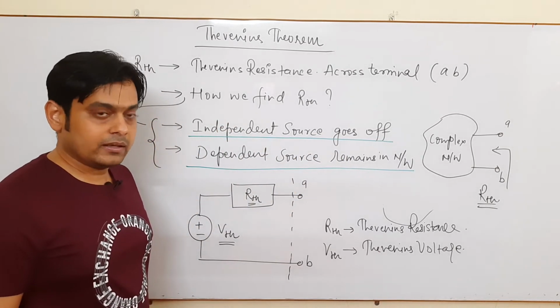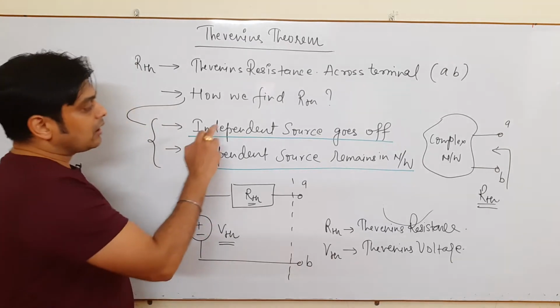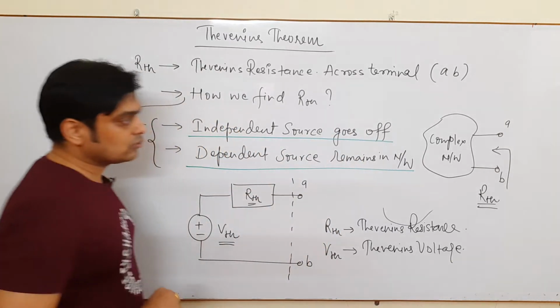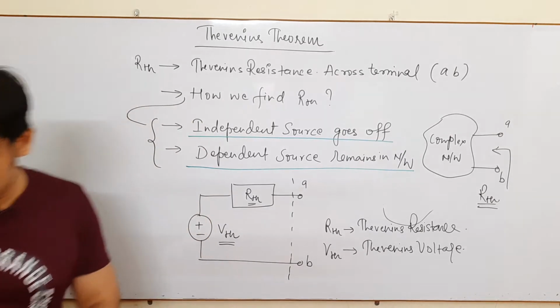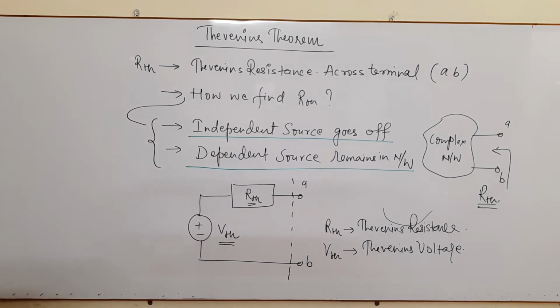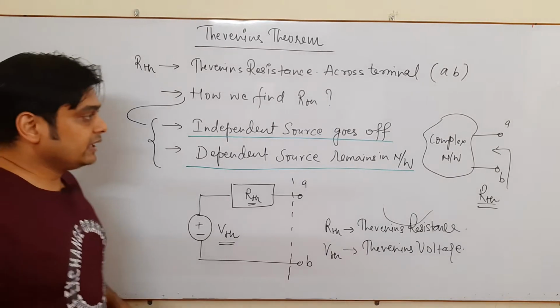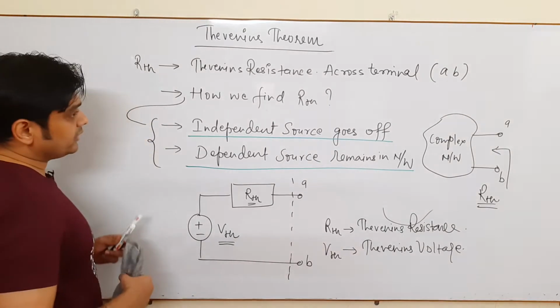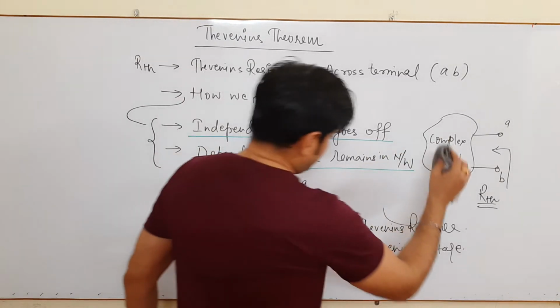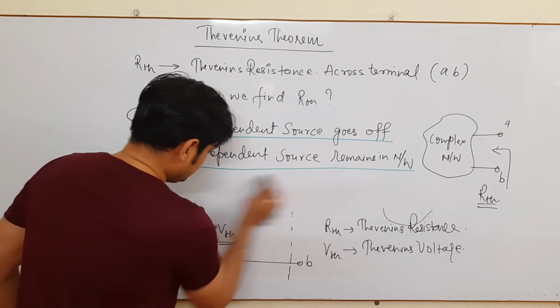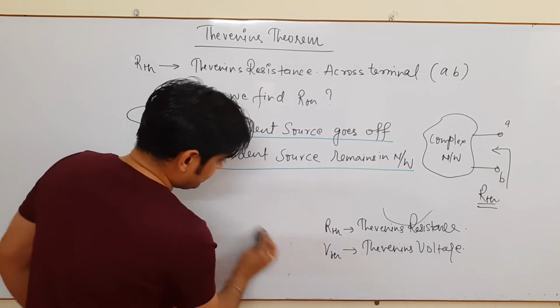Very important thing. Now your question comes, sir, how does that independent source go off? We'll try to understand. Here I will explain with this network. Please see this.